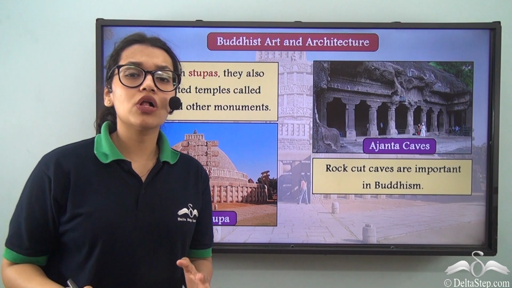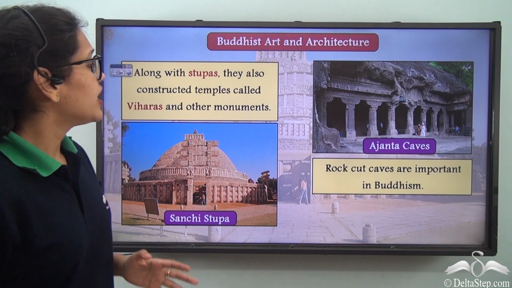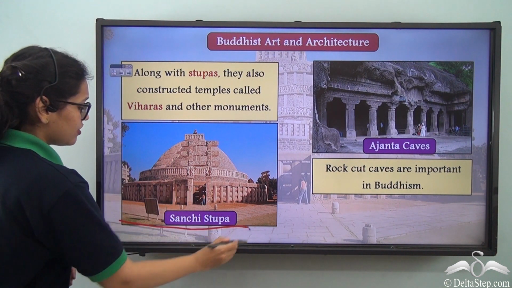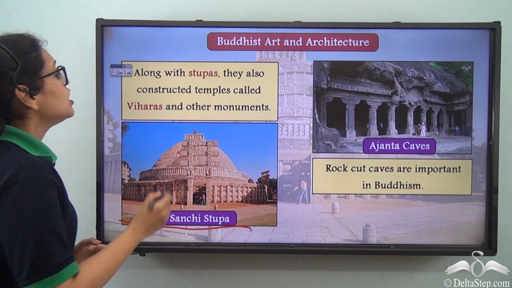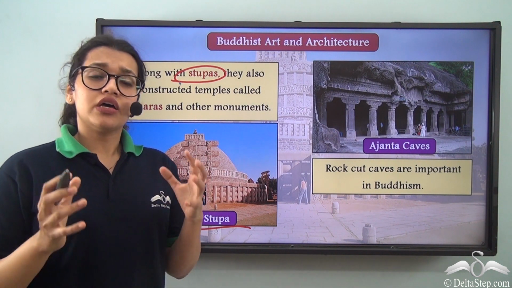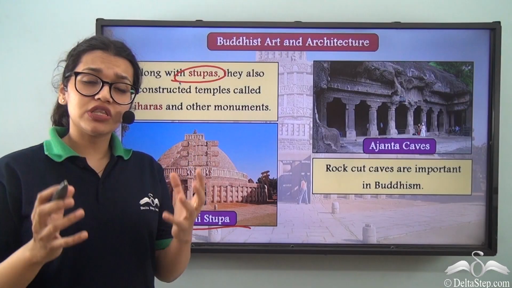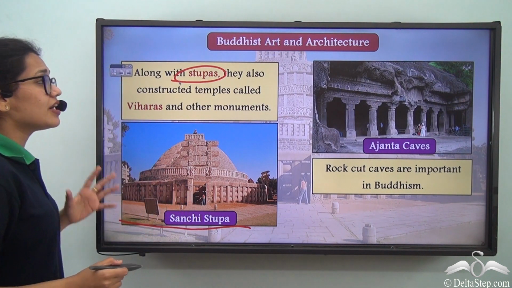So now Buddhism also affected the art and architecture of India. How so? Well, take a look at this picture here. This in fact is the Sanchi Stupa, which is a really famous Buddhist monument, right? So this is a stupa which is considered really important because it is said that in stupas, Buddhist religious objects have been buried, right? So stupas are really important.